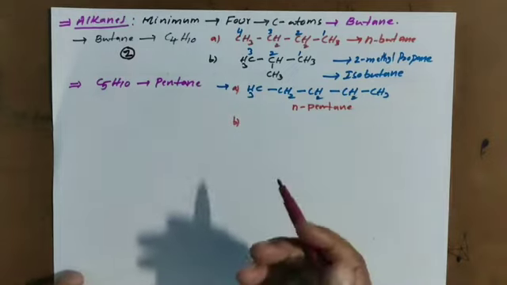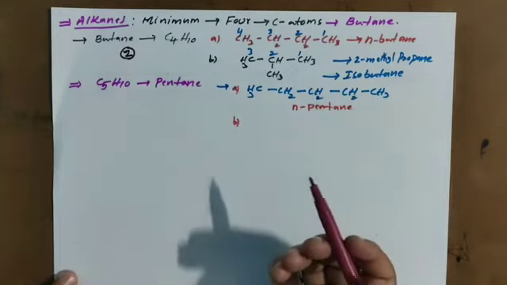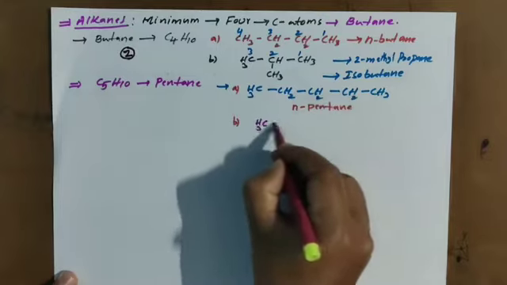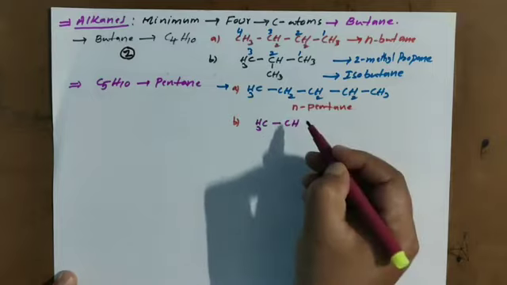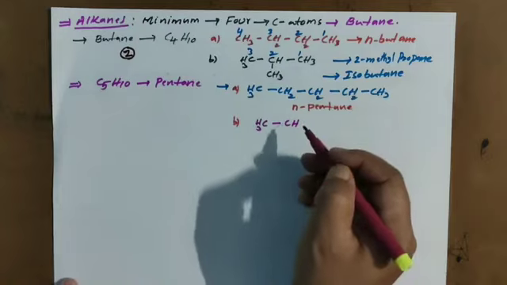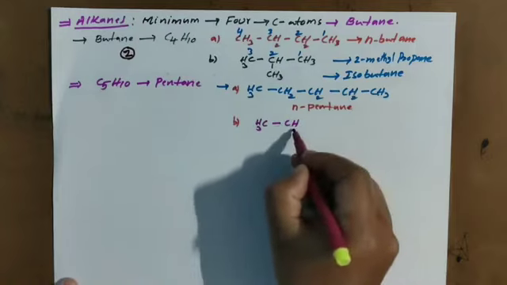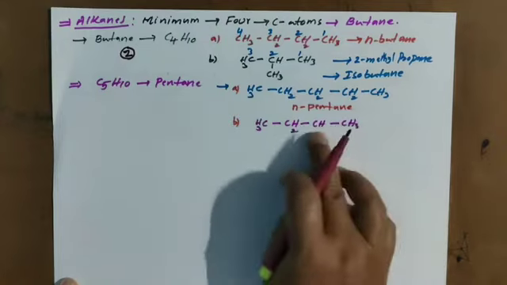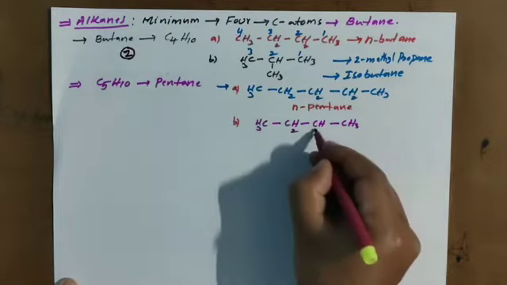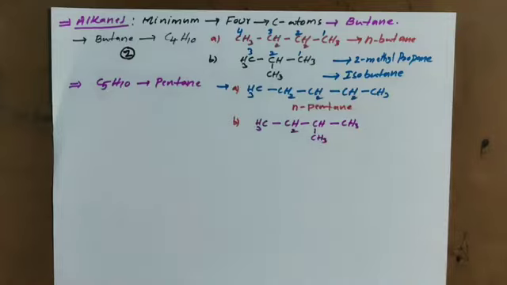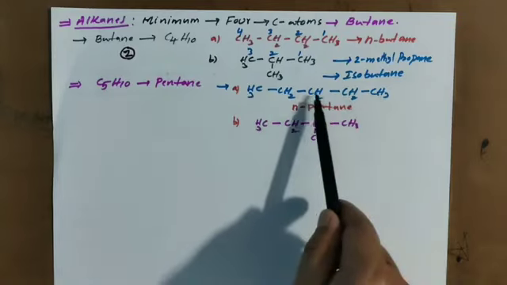Now I am writing with different chain. Clear? 1, 2, 3, 4 carbons. CH3, CH, CH2, CH3. See here 1, 2, 3, 4. One I am writing as methyl group. Now formula same, but we have the chain different.